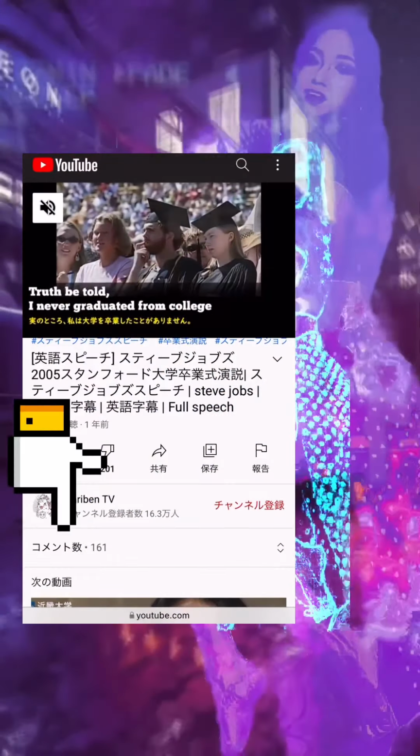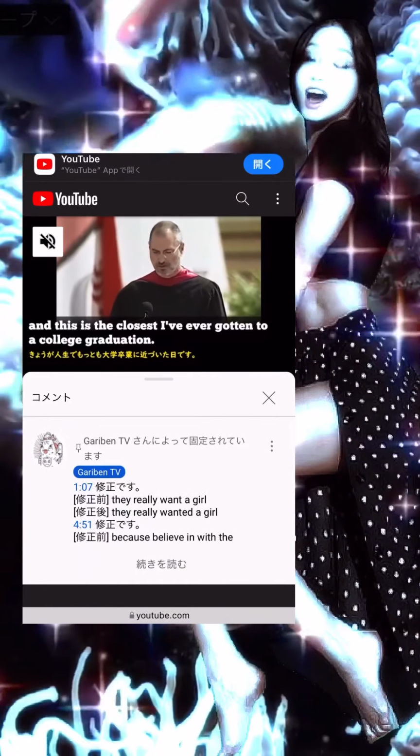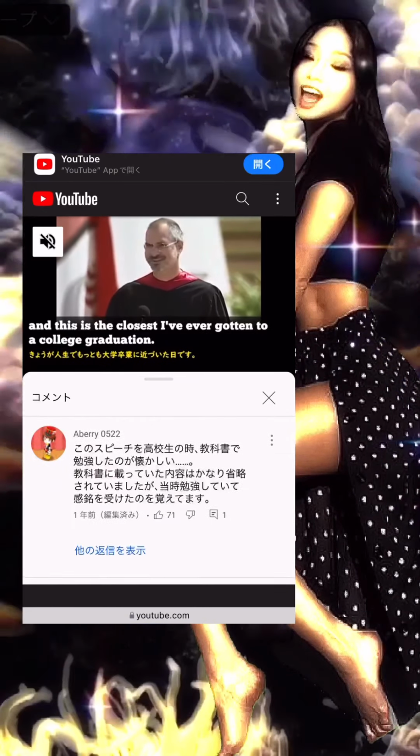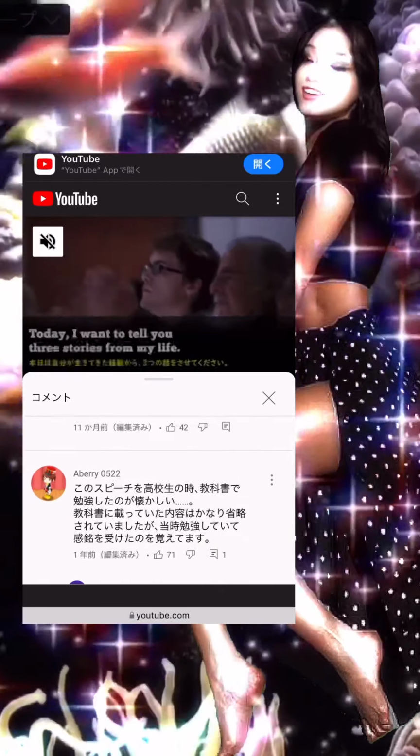2. Next, let's talk about comments. You can now translate comments by step 1. Now it's time to translate your comment into English and post it.